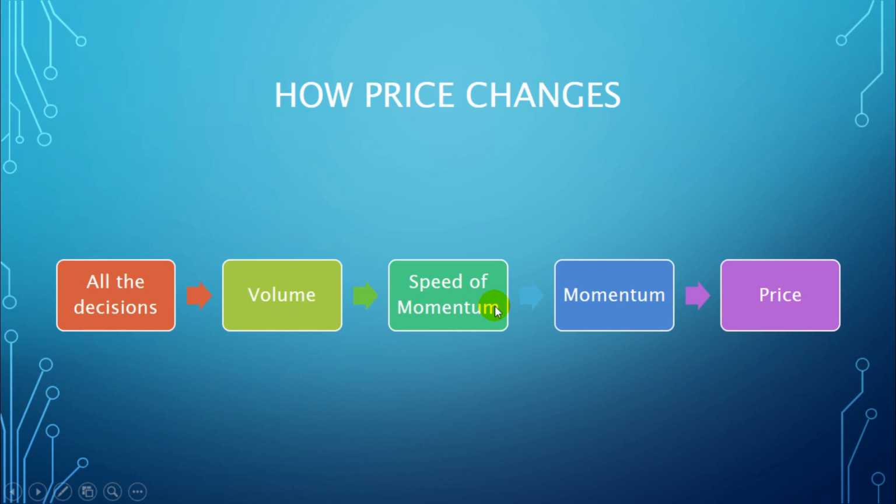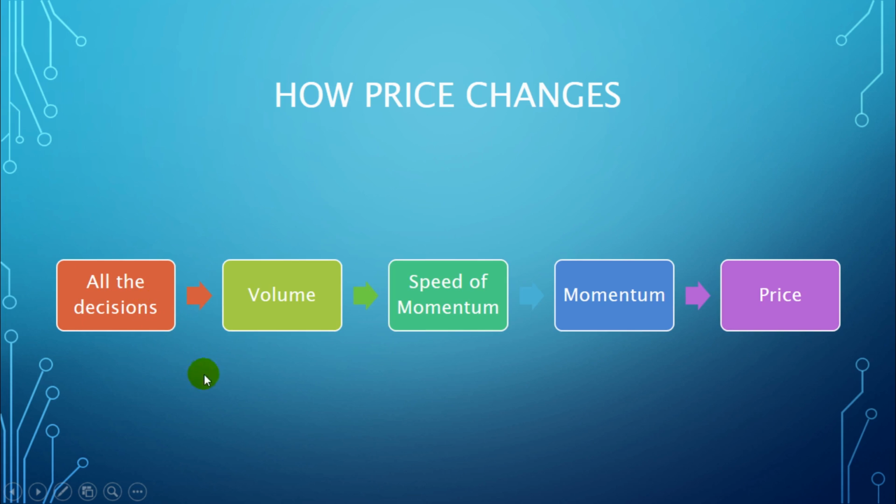The first element is all the decisions that come to the market or exit from the market in a moment. You know, in every moment, there are a lot of retail traders, hedge funds, fund managers, major banks, all institutions that trade. Everyone who thinks price goes up tries to trade buy. Everyone who thinks price goes down tries to sell, in different lot sizes, in different time frames, okay? And the summation of all those decisions makes an impact in the market.